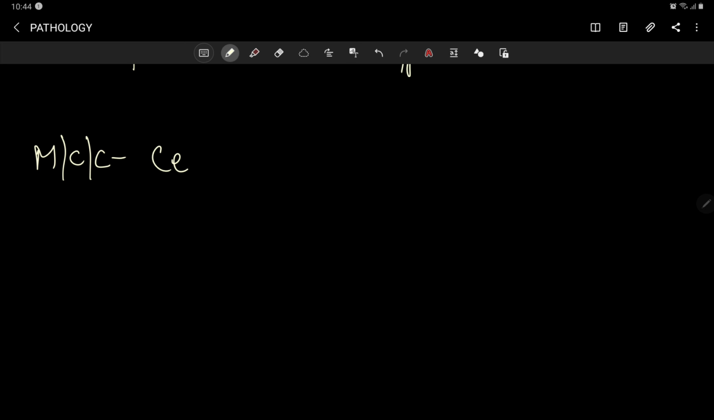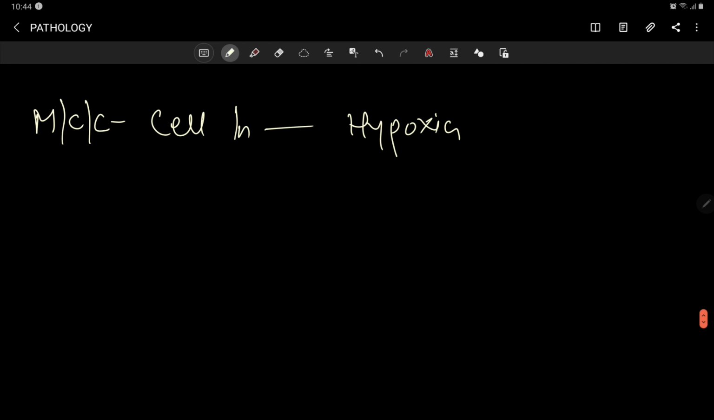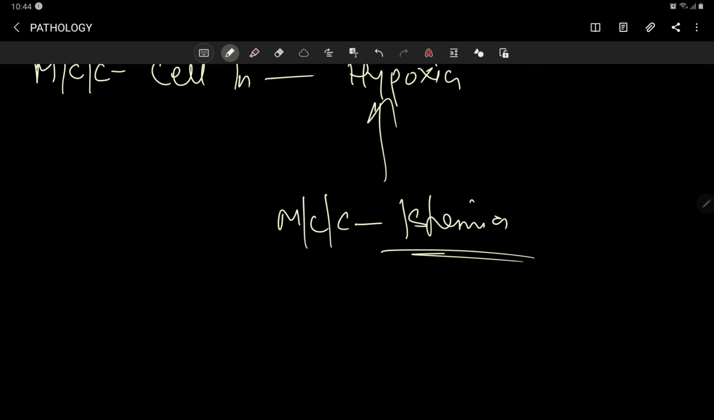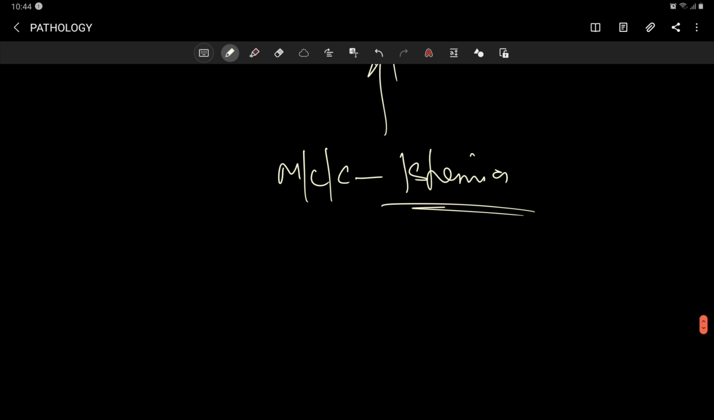Just the last thing you should know: if anyone asks you the most common cause of cell injury, it is hypoxia. Then if anyone asks the most common cause of hypoxia, it is ischemia. Congestion should not be the most common cause, because it is a blockage in the venous system, and the venous system already carries deoxygenated blood. The problem occurs when the oxygenated blood pathway is blocked, so ischemia.